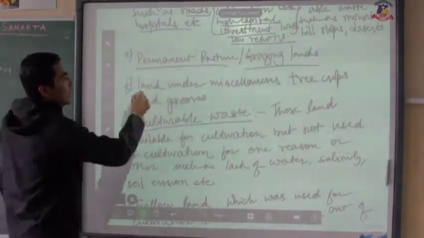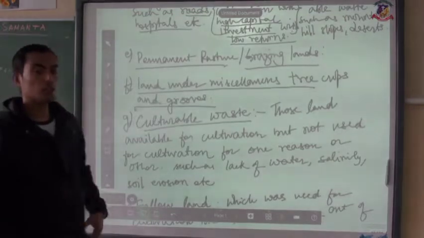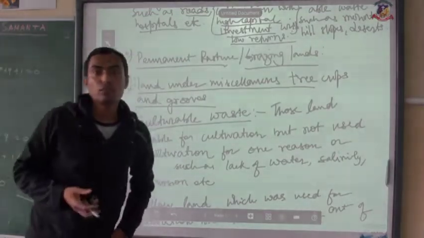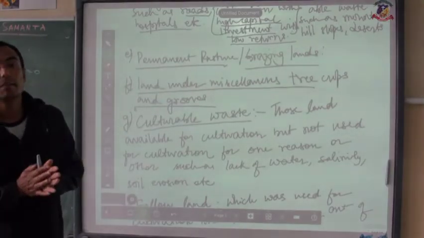Next, land under miscellaneous tree crops and groves. Now whenever you visit Darjeeling, you will find plenty of areas under the tea plantation.